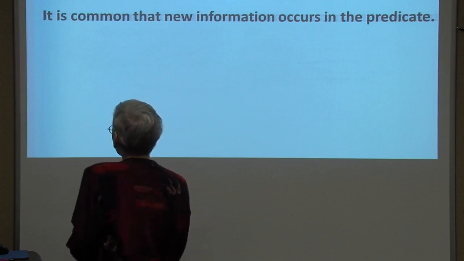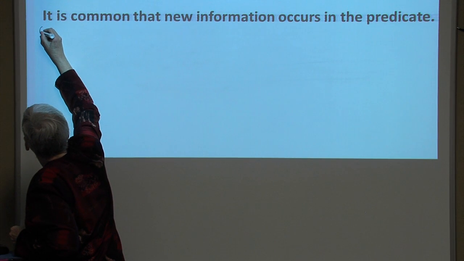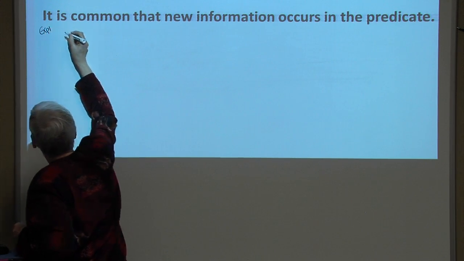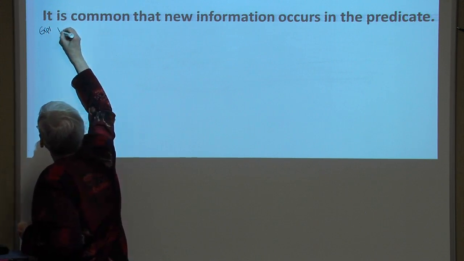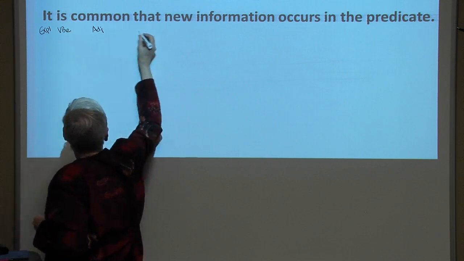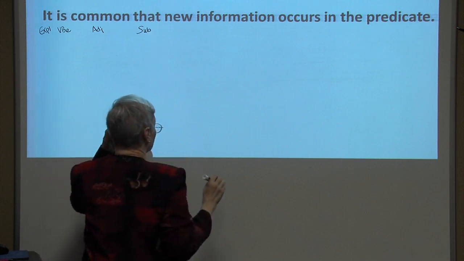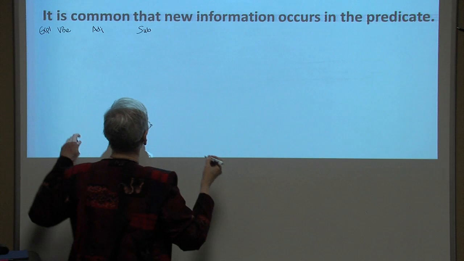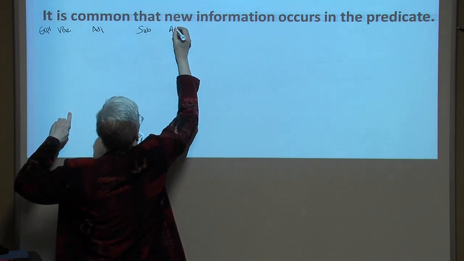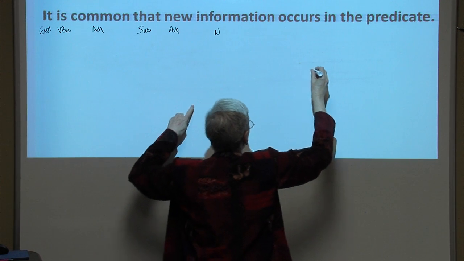It is the expletive. Is the be verb. Common is an adjective. That is the subordinator that, introducing a noun clause. New is an adjective. Information is a noun.